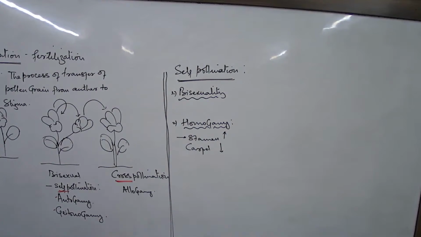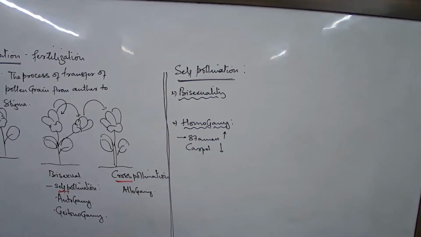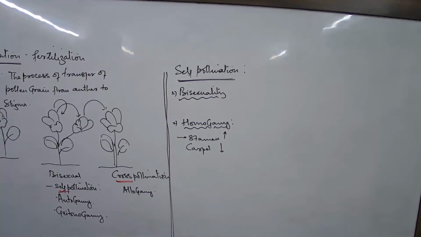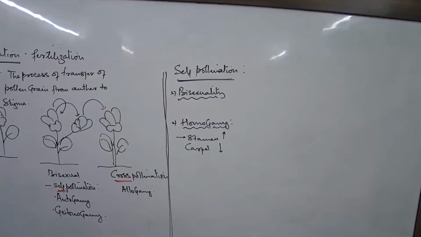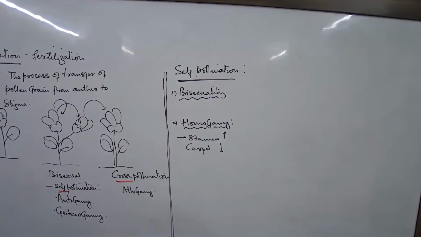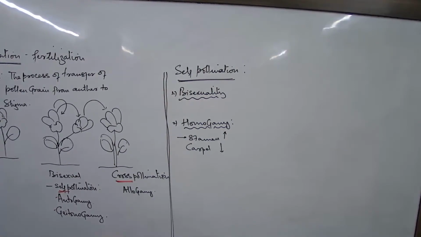Now we talk about the concept of cross-pollination. First of all, we'll look into what are some of the advantages. Let us first of all understand the advantages, then we'll look into the conditions. Advantages of cross-pollination. Now I talk about first of all the advantage. What is the most important advantage? New varieties. Because we are talking about two types of plants. Two plants, mixing of characters are there, new varieties are obtained.